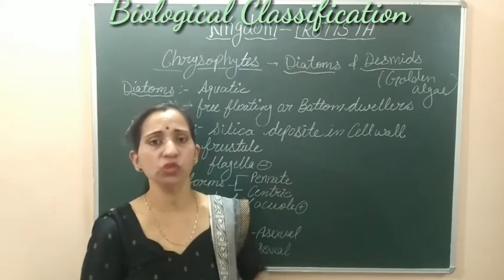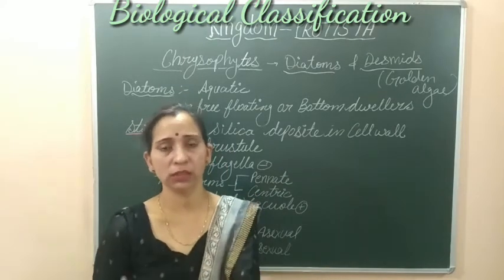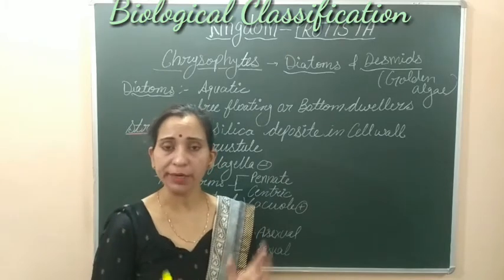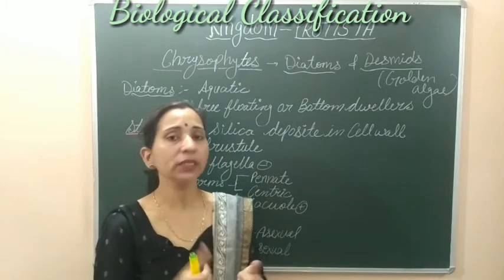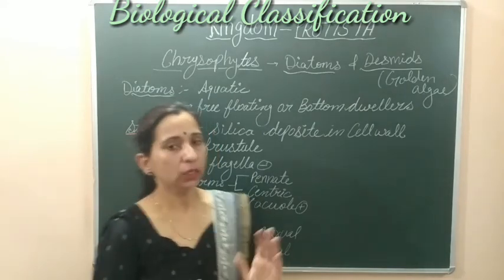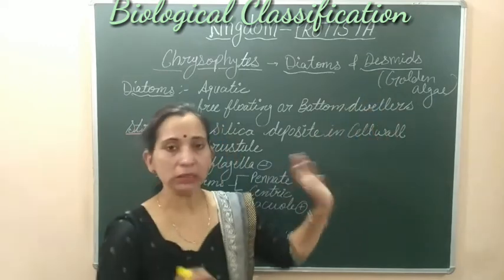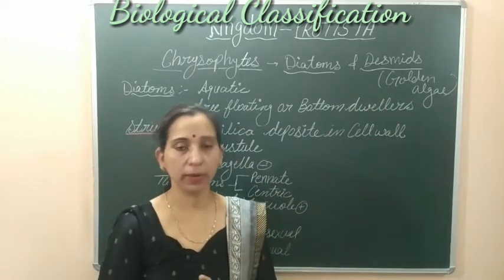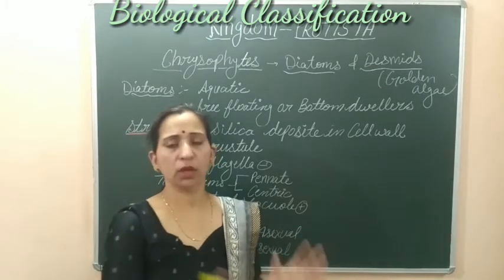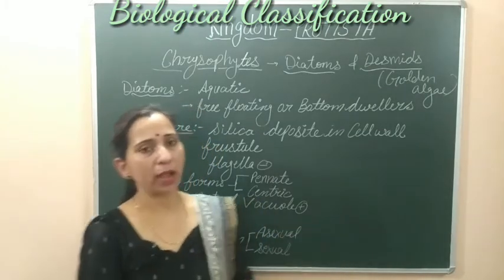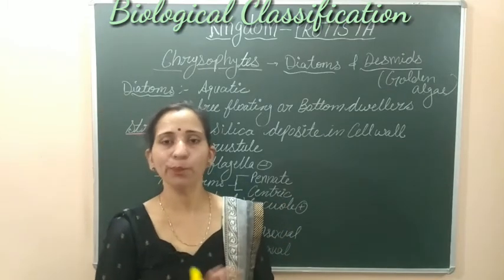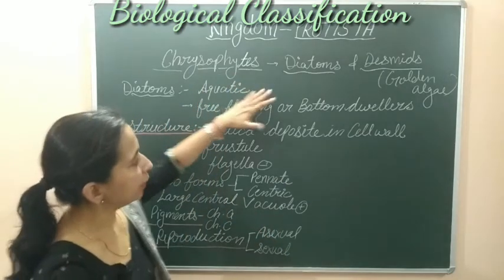Don't get confused with this word algae. We will study algae in the kingdom Plantae also, and we already studied the blue-green algae in the kingdom Monera. These were previously considered as algae. But when the five kingdom classification was given by Whittaker, he put these organisms, according to their characteristics, into kingdom Protista. So these are diatoms and desmids.